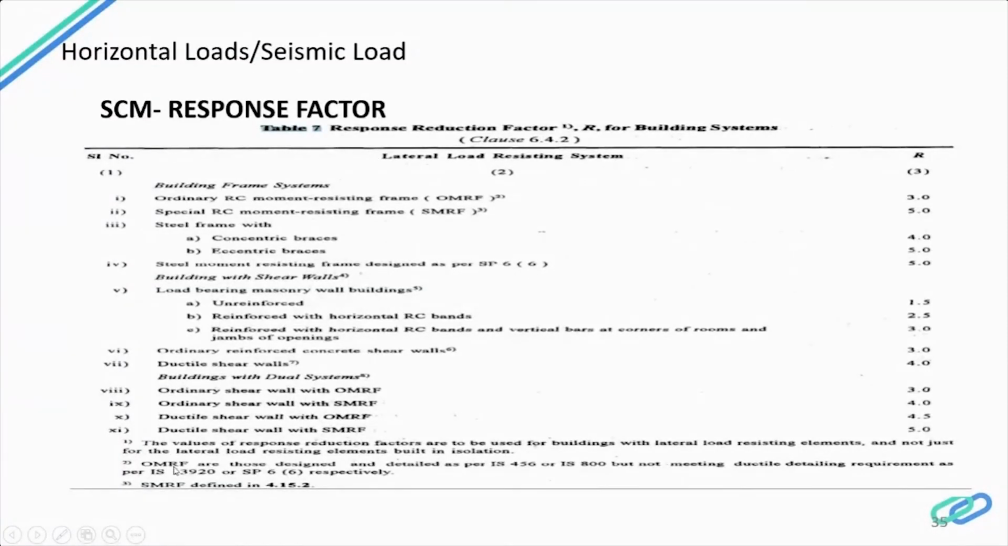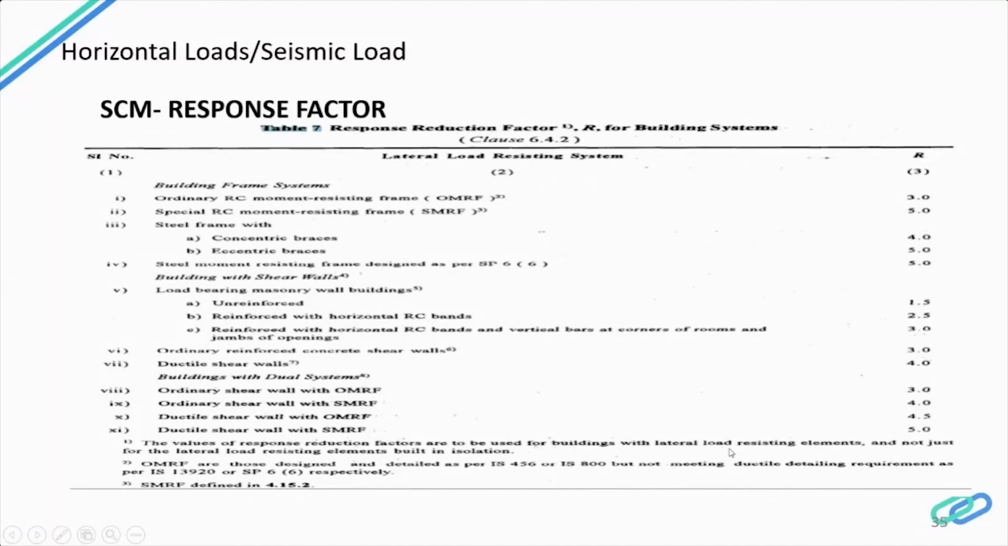If you see, an ordinary RC moment resisting frame, that is OMRF building, has R of 3, and a special RC moment resisting frame, that is SMRF building, has R of 5. So normally it is not beyond 5. If you see the values, it is between 3 and 5. There is also the unreinforced building, which we don't take care of, and the load bearing masonry wall. Normally the values of R will be between 3 and 5, and we will go with 5 only.